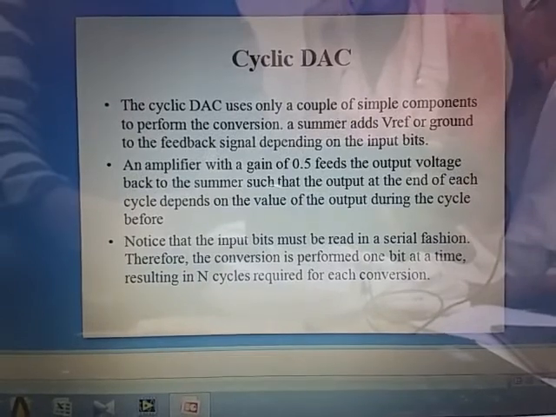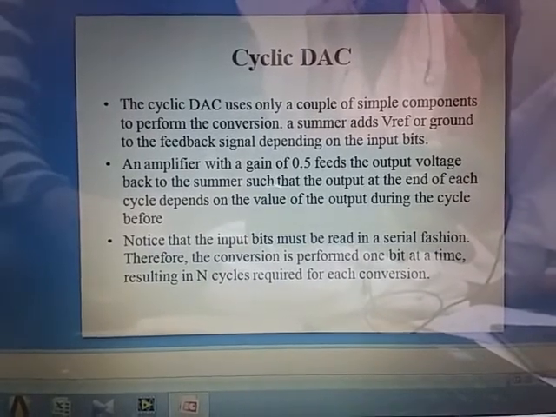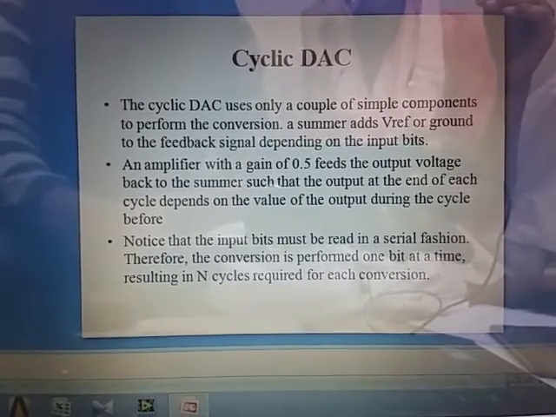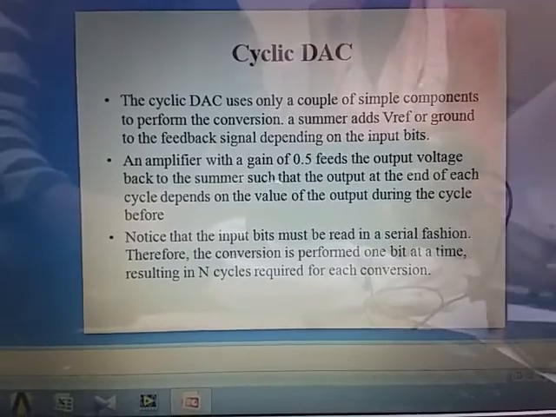Then a summer adds. What is the summer? It actually adds the reference or ground to the feedback signal depending upon the input bits.